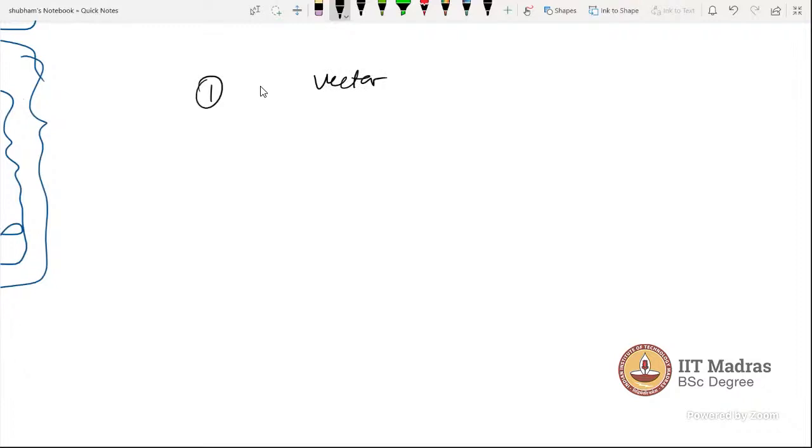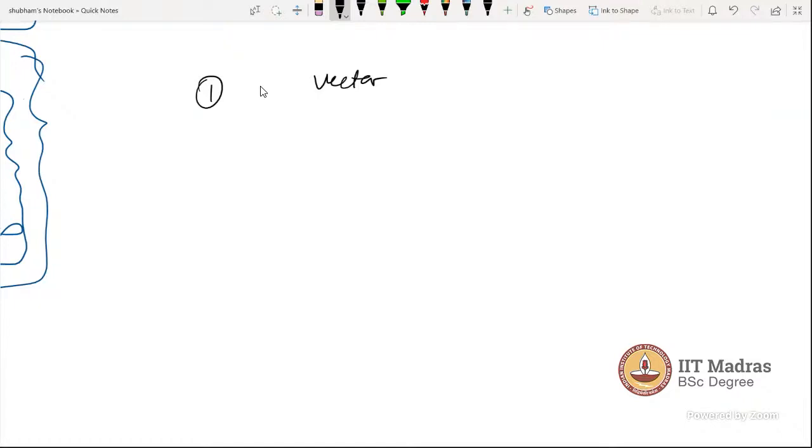Talking about a subspace means there should be a vector space, and there is a subset of that vector space, and we will check these three conditions for checking subspace. We'll check whether that subset follows those conditions or not.